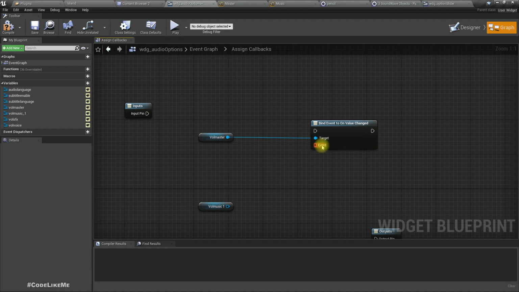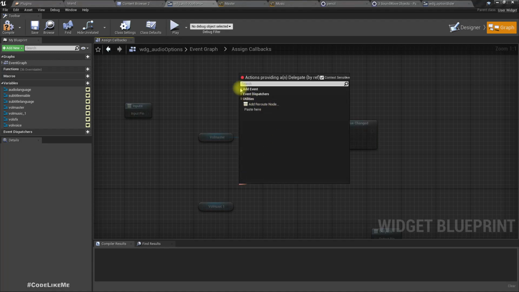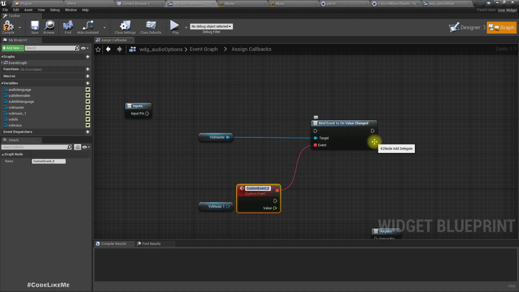Here let's add a custom event like this: on master value, no, on master not value, volume changed.